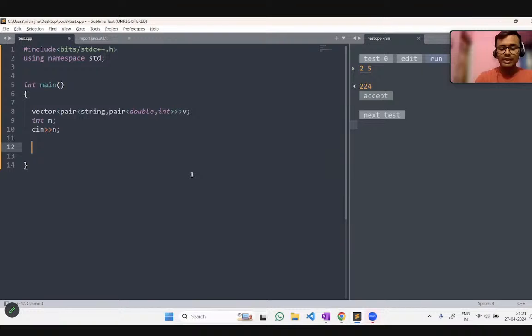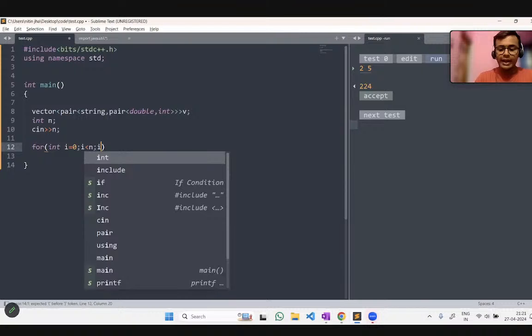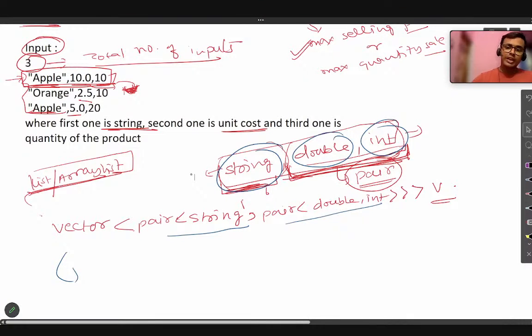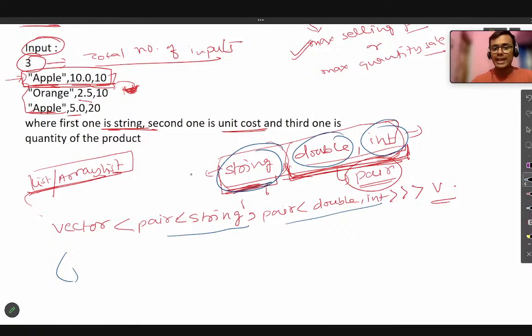So let's run a for loop from i equal to 0, i less than N and i plus plus, okay? For every time till our i is less than N, we can take every input one by one, okay? And the input would be what? 3 different variables coming together as a single input. So string, double, and int.